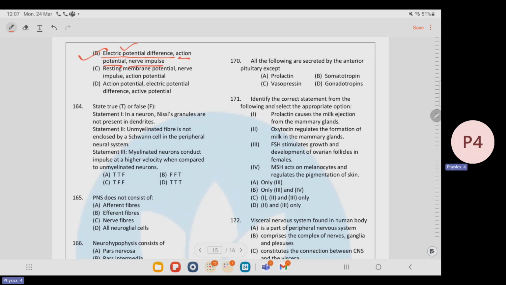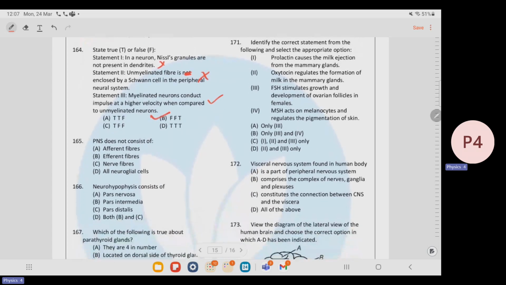Next question, true or false? In neuron, Nissl granules are not present in dendrites. False, it is present. Unmyelinated fiber is not enclosed by a Schwann cell in the peripheral neural system. Again, this is also false. It is enclosed by the Schwann cells. Myelinated neurons conduct impulse at higher velocity when compared to unmyelinated neurons. This is actually true. So here the correct answer is false, false, and true.